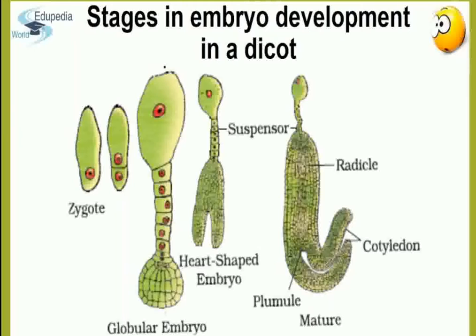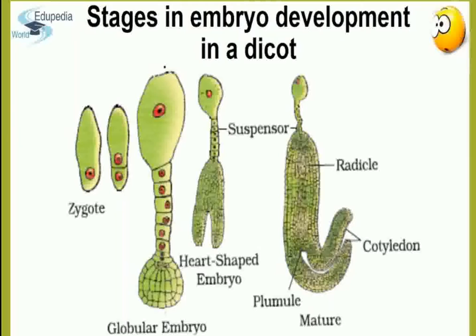Of the octant, the lower four cells form the stem tip and cotyledons, and the upper four form the hypocotyl. The upper cells of the proembryo keep on dividing to form a 6 to 10 celled suspensor. Of the suspensor, the uppermost cell becomes swollen and vesicular to form the haustorium.